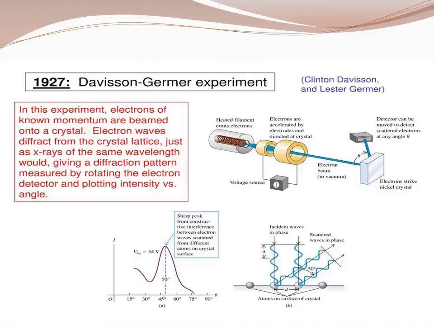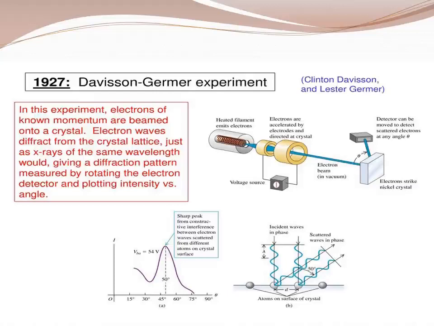Now the electron waves diffract from the crystal lattice just as X-rays of the same wavelength. It gives a diffraction pattern which is measured by the rotating electron detector, plotting intensity versus angle. Here below they have drawn a graph, intensity versus angle, how much intensity has passed. This is the Davison and Germer experiment.